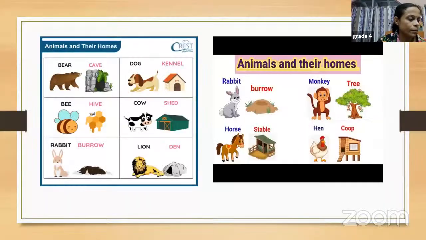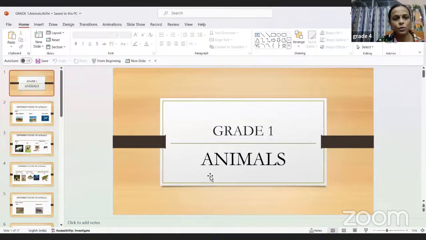This is the end of this slide, children. So I hope you all have understood this part. Okay. So now let us discuss some of the questions regarding the animals, children. So I'm sharing the screen.